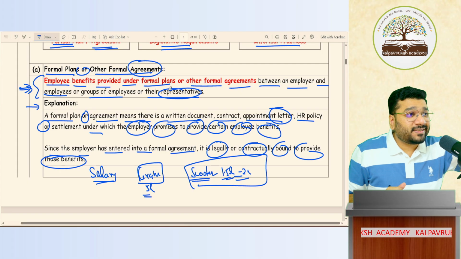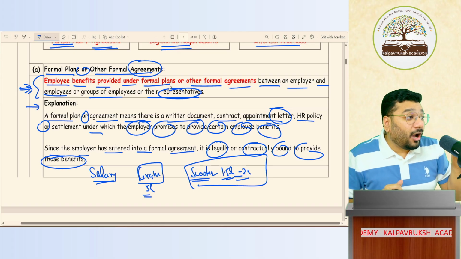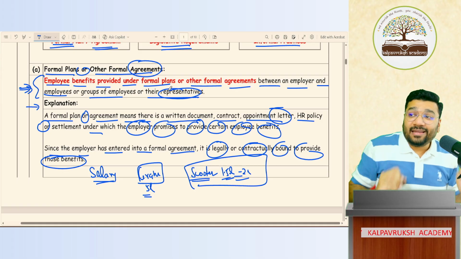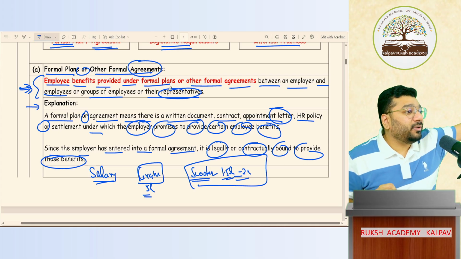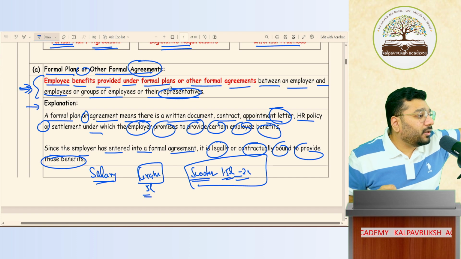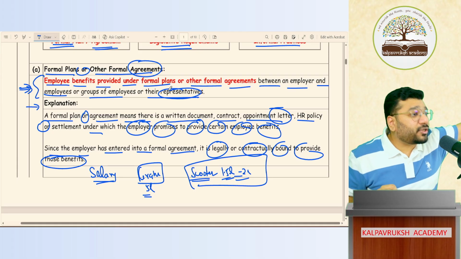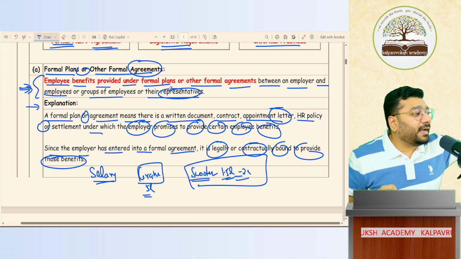In partnership business, we said agreement is compulsory, but agreement can be either oral or in writing. If it is in writing, what do we call it? Partnership deed. So this deed we are talking about, this is a deed between employer and employee, the contract. Got it, not got it. So this contract is giving birth to the employee benefit. So by virtue of this contract, the obligation to pay the money to employee in future is being agreed upon. Yes, ma.